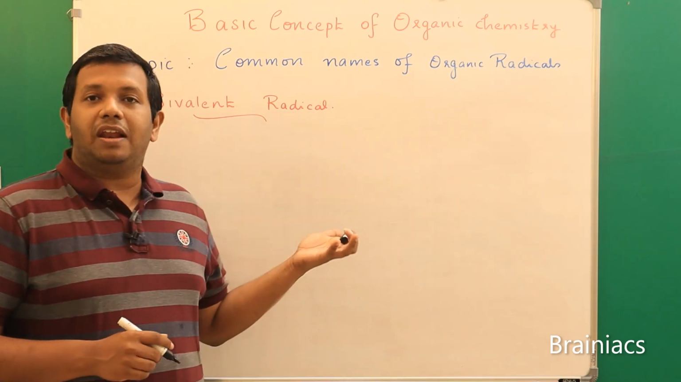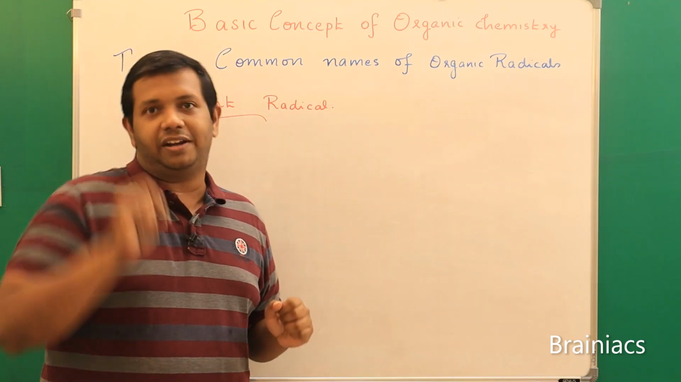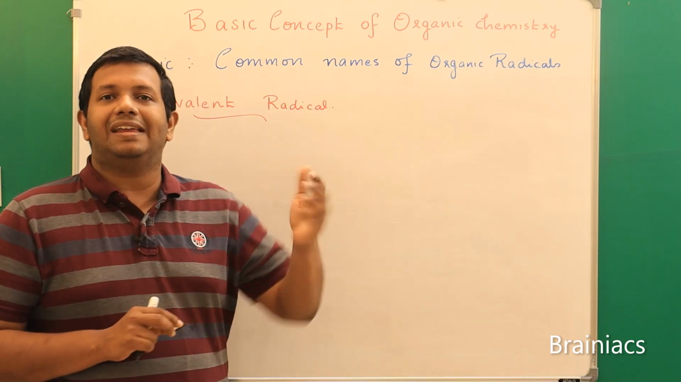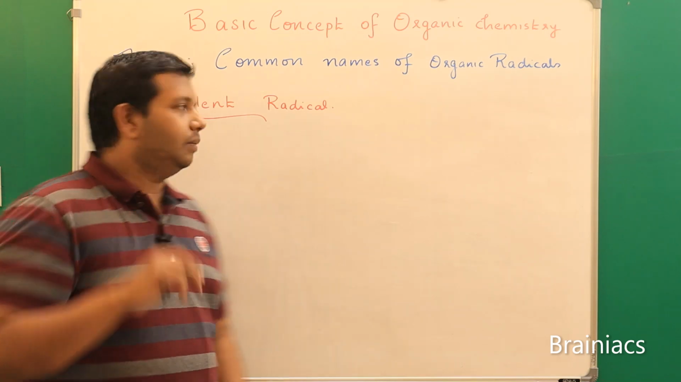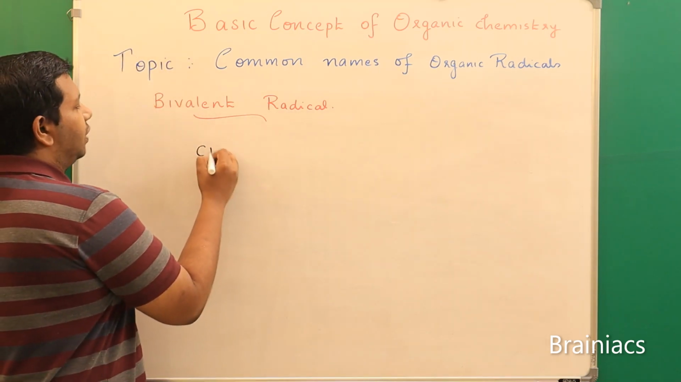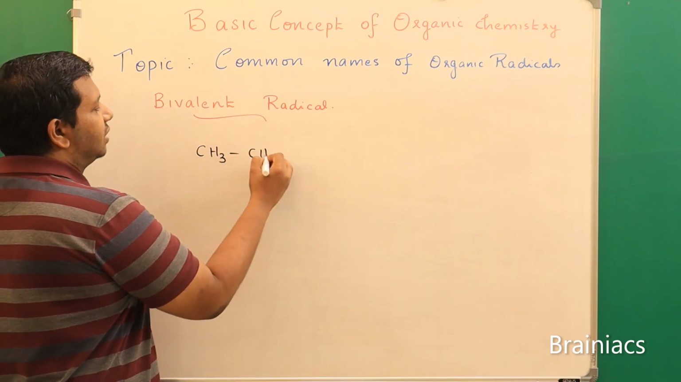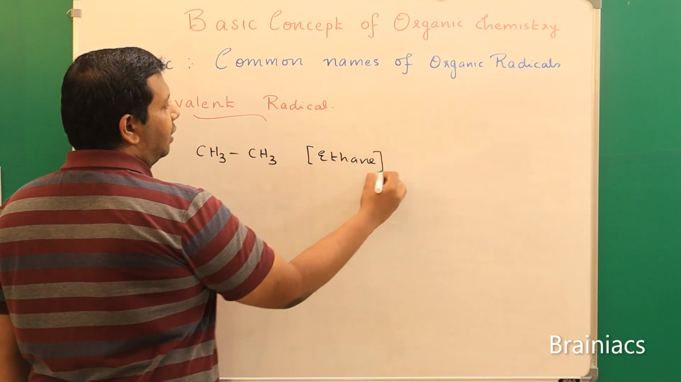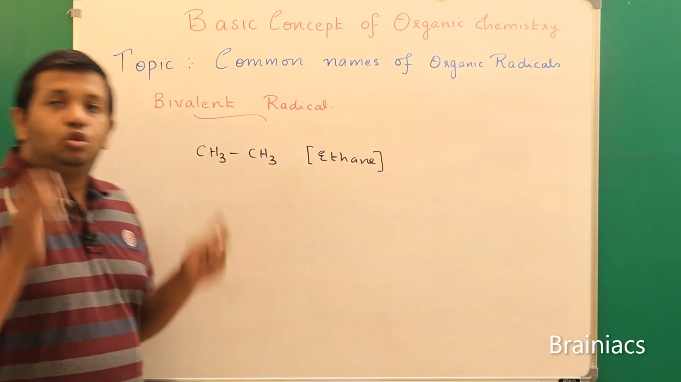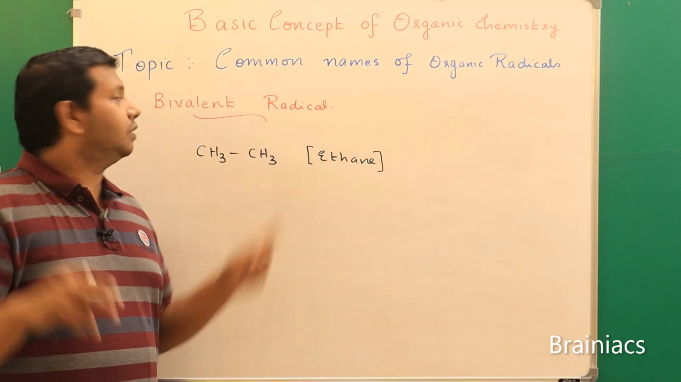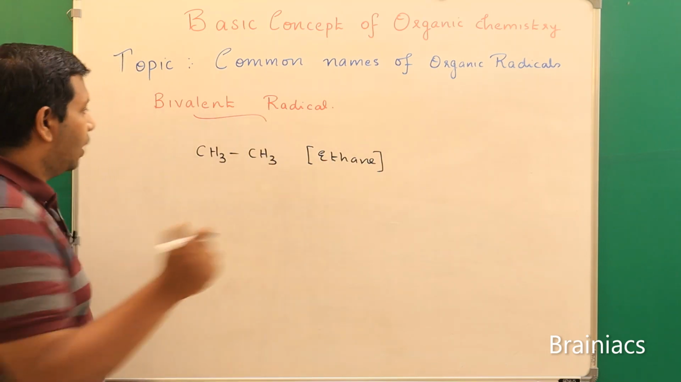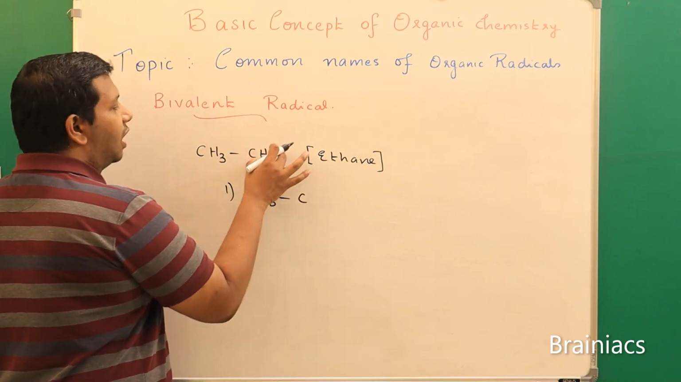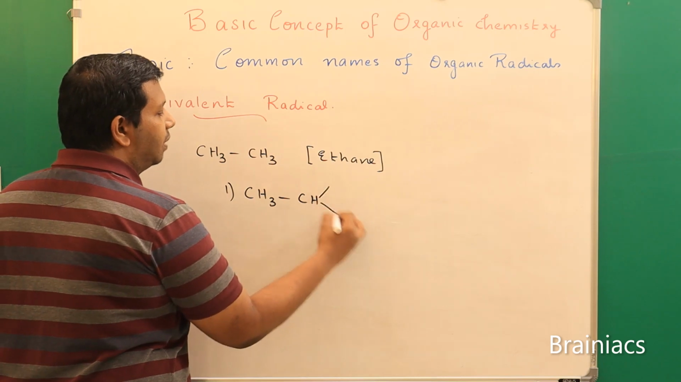So when I go to bivalent radicals, the thing is you can remove 2 hydrogens, correct? So from where these hydrogens are removed, based on that it will be named accordingly. For example, let me consider this compound. What is this compound basically? CH3, CH3. We know that this compound is ethane, correct? And you know that whenever 2 hydrogens are replaced, this will become a bivalent radical. So one possibility is, I can remove the 2 hydrogens from this carbon alone. Then this will become like this.